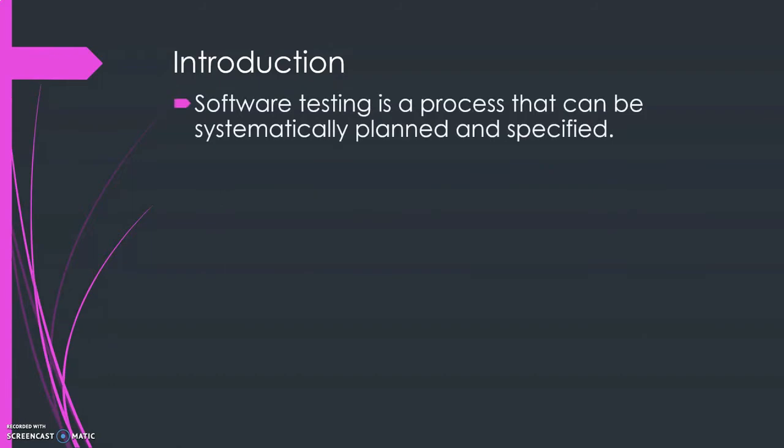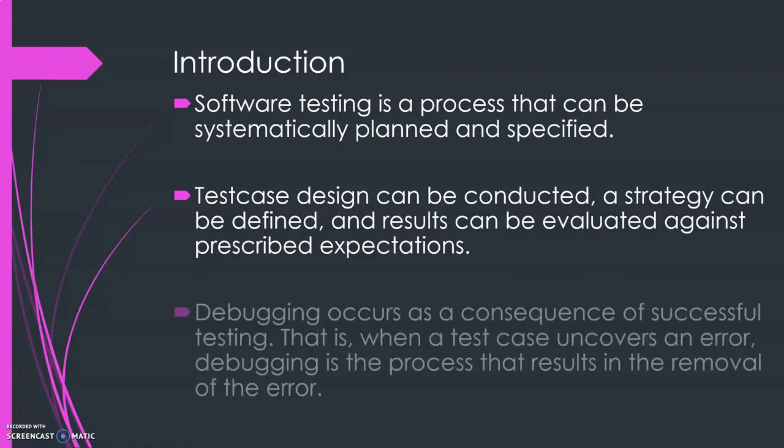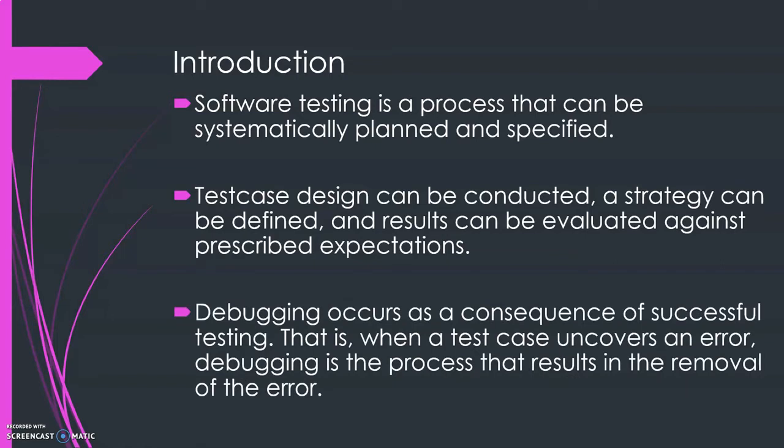So software testing is a process that can be systematically planned and specified. So test case design can be conducted as a strategy that can be defined and results can be evaluated against prescribed expectations. So this is the planned and systematic way of software testing. So debugging occurs as a consequence of successful testing. So only when the testing is successful can we say that debugging is carried out.